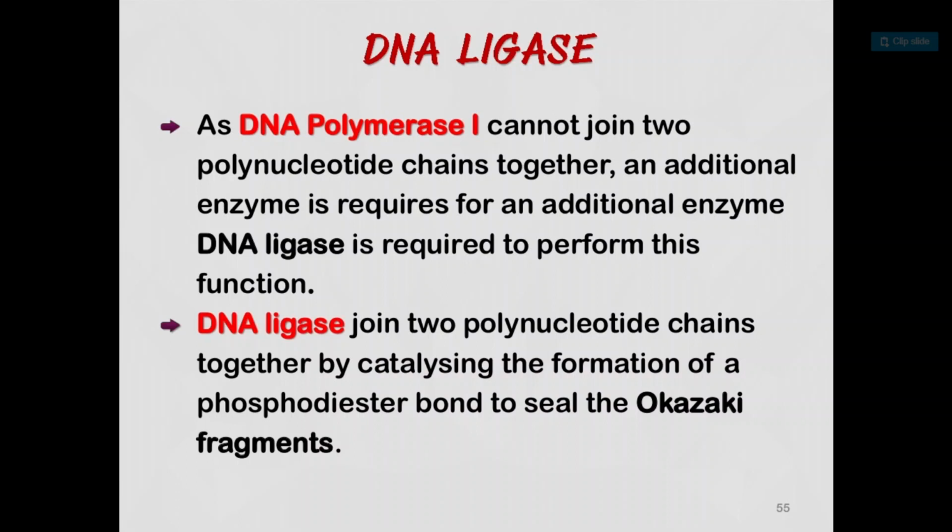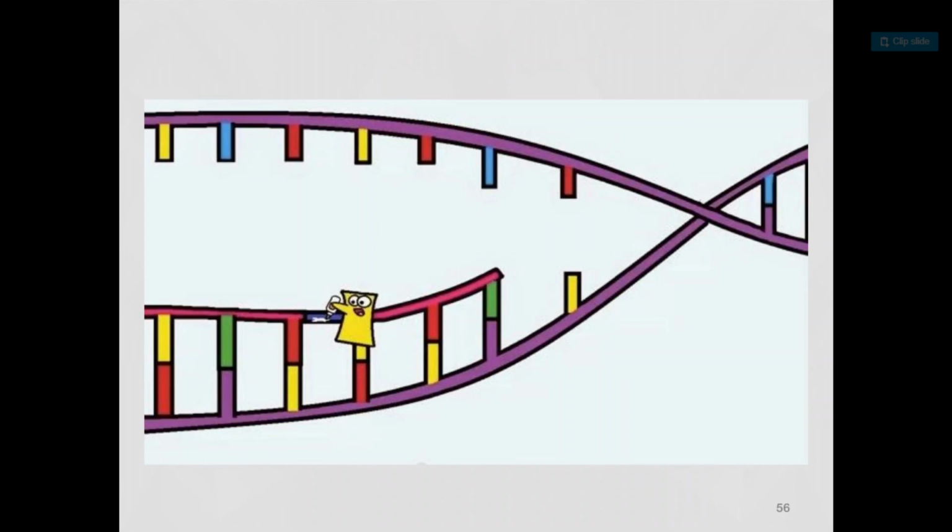So the ligase enzyme joins the Okazaki fragments by forming the phosphodiester bond. See the diagram here, the function of ligase is shown here.